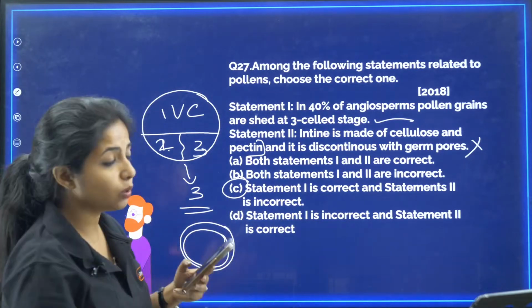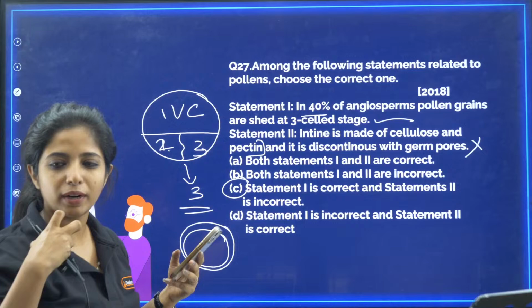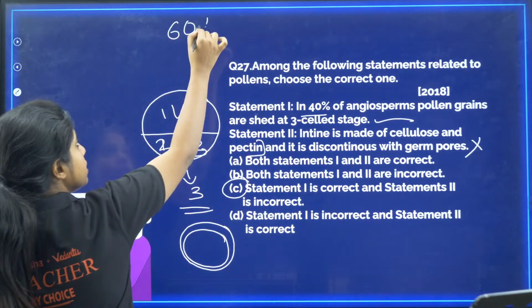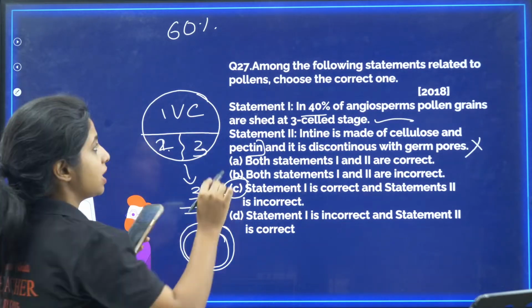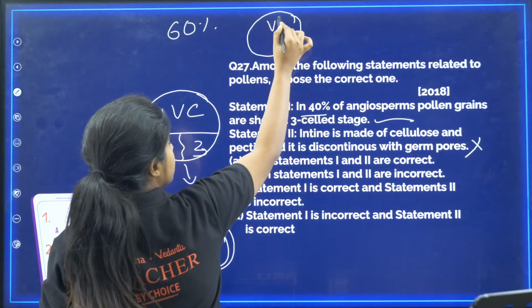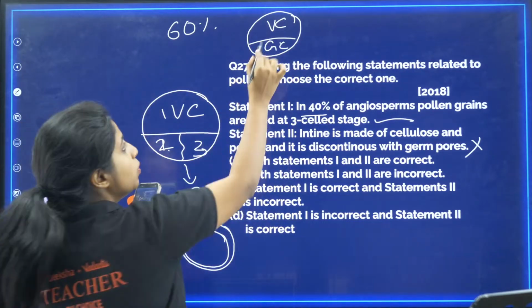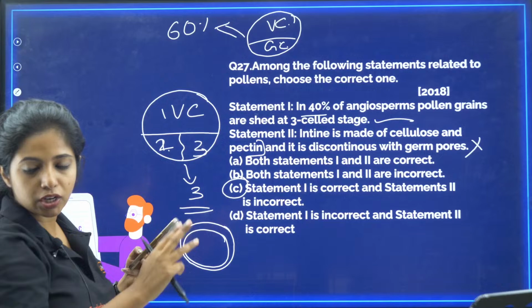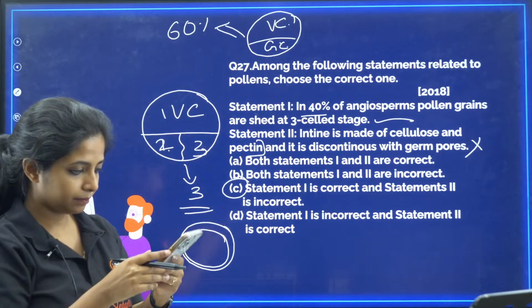And let me tell you one more very important thing. If 40% of the angiosperms are shedding pollen at the 3-cell stage, what about the rest 60%? Pratibha is saying yes, in the 2-cell stage. The vegetative cell remains like that, the generative cell also remains like that. 2-cell. So 60% goes like that in 2-cell stage and 40% in 3-cell stage. Please remember, it's a very important thing.